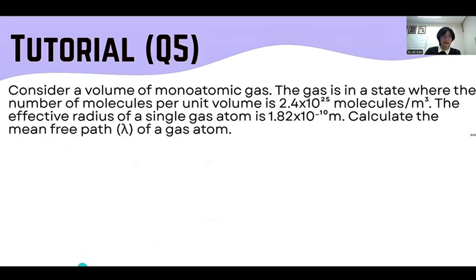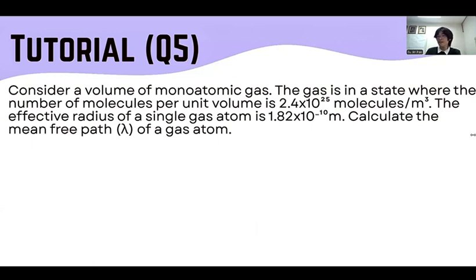And for the last question, consider a volume of monoatomic gas. The gas is in a state where the number of molecules per unit volume is 2.4 times 10 to the power of 25 molecules per meter cube. The effective radius of a single gas atom is 1.82 times 10 to the power of negative 10 meters. Calculate the mean free path of a gas atom.